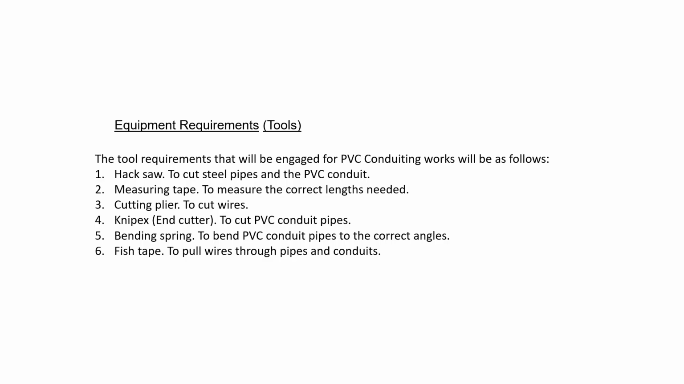Equipment requirements or tools. The tool requirements that will be engaged for PVC conduit works will be as follows. A hacksaw to cut steel pipes and the PVC conduit. Measuring tape to measure the correct length is needed. Cutting pliers to cut wires. Knipex or end cutter to cut PVC conduit pipes. Bending spring to bend PVC conduit pipes to the correct angles. Fish tape to pull wires through pipes and conduits.